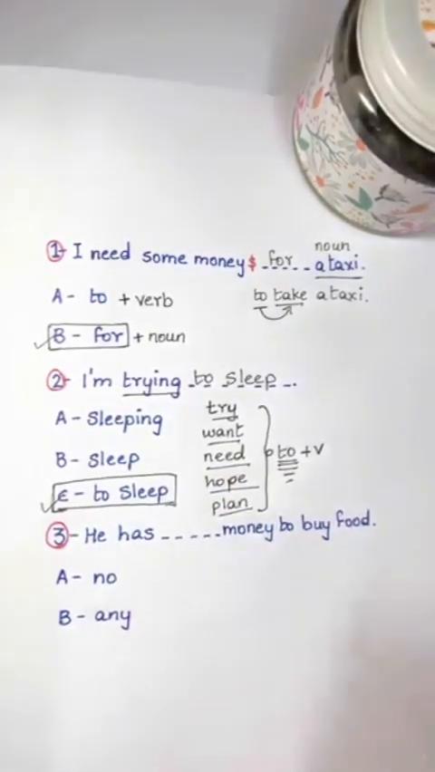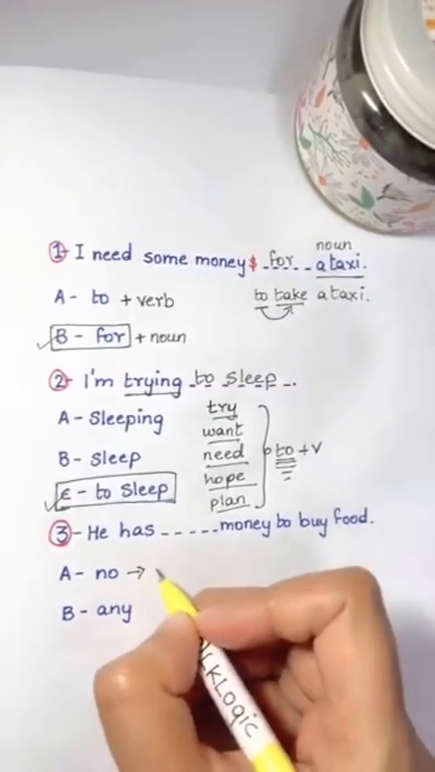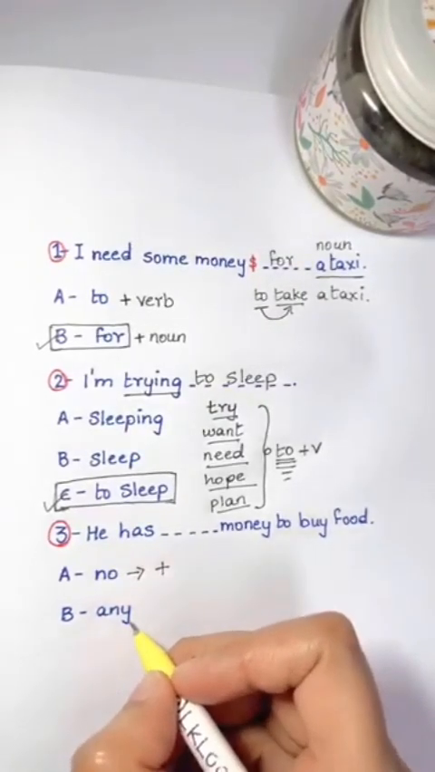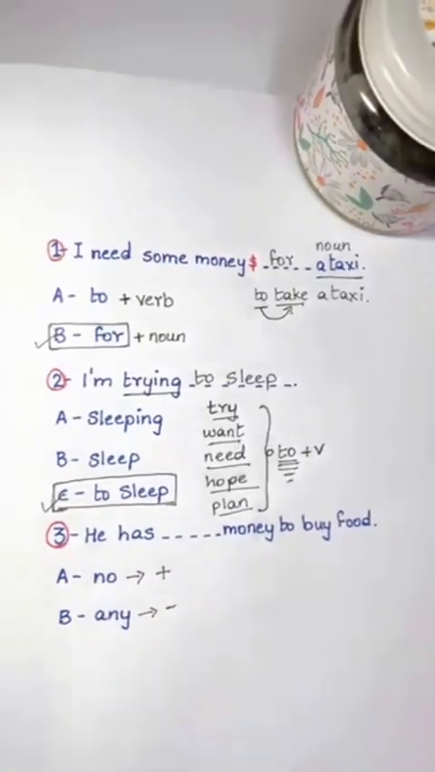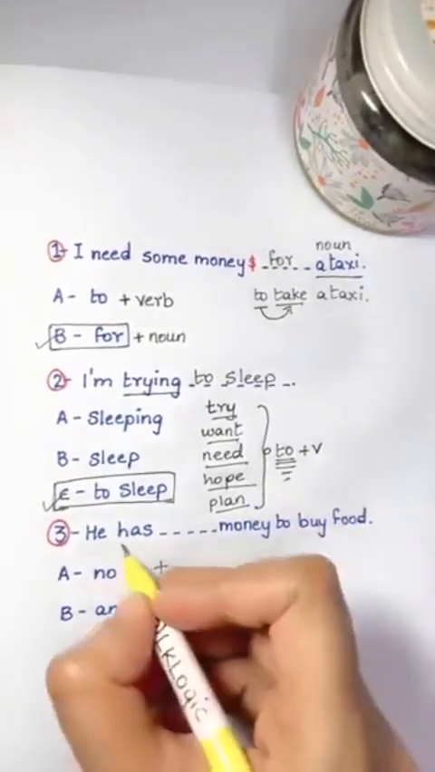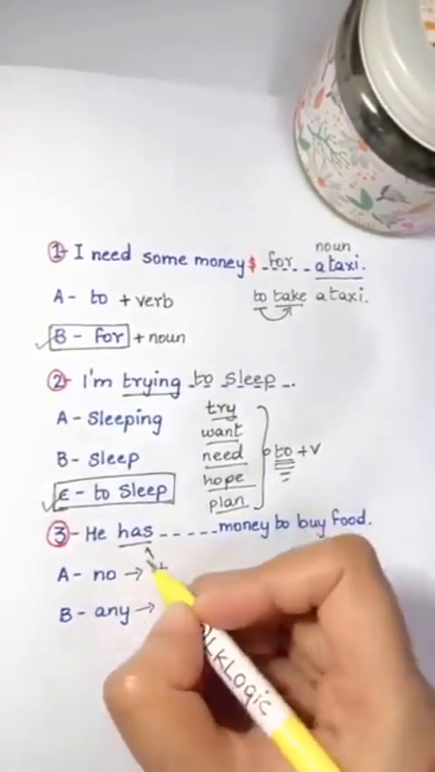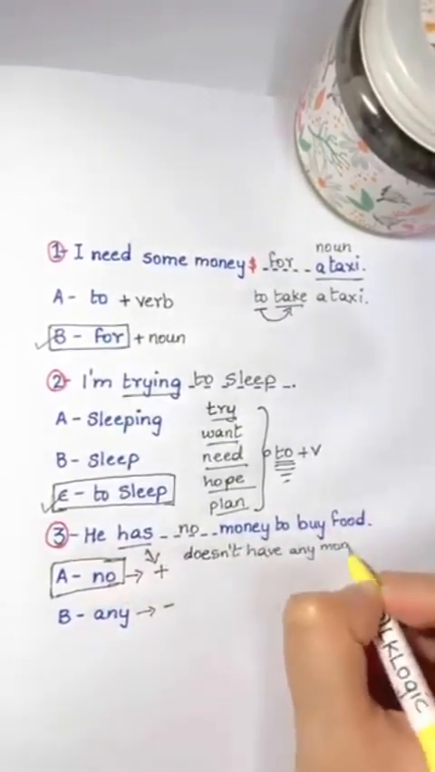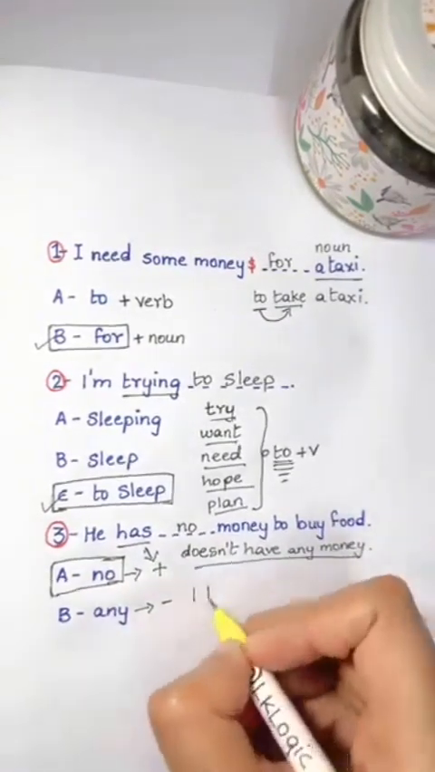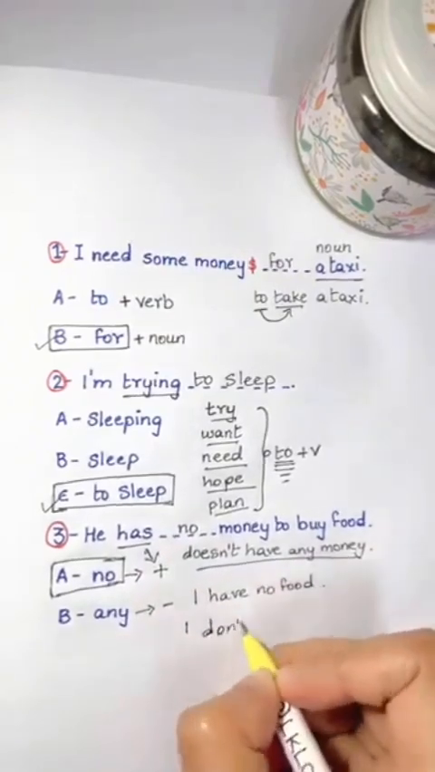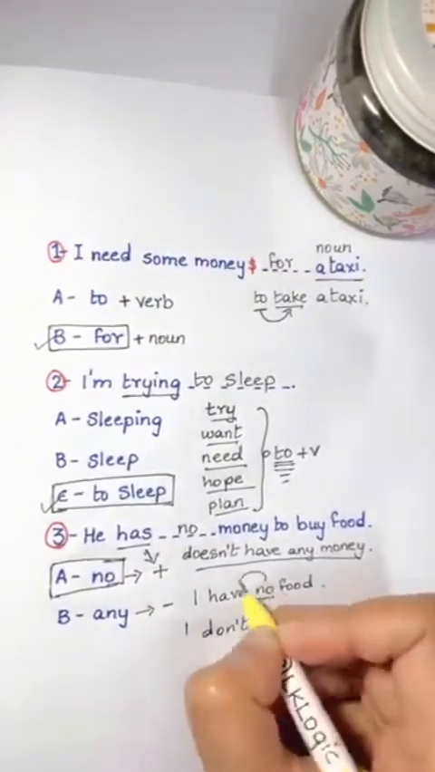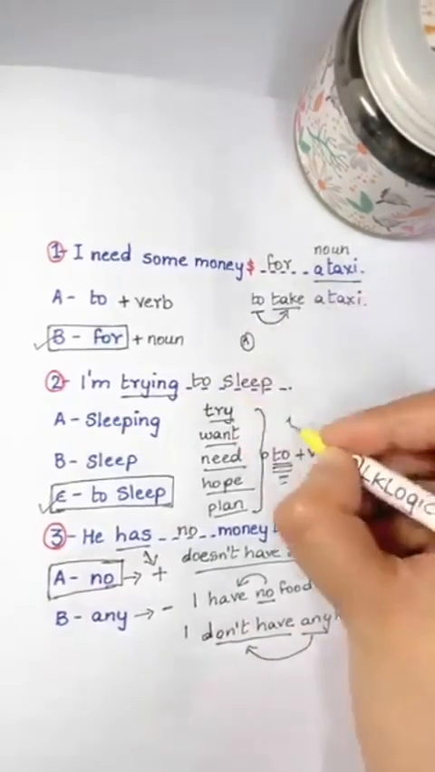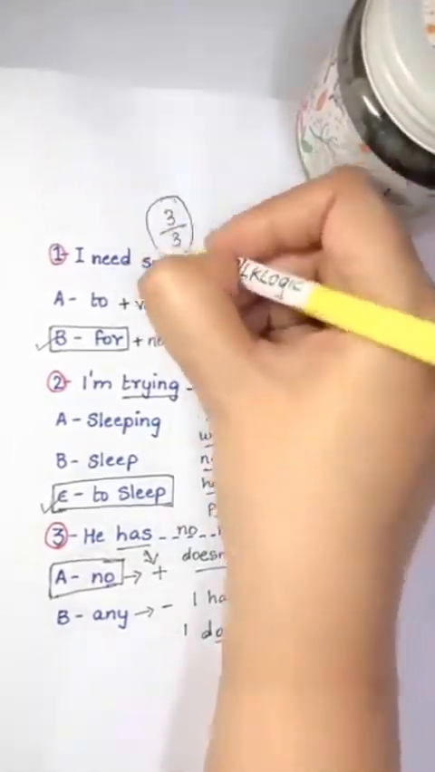He has dash money to buy food. No money? Any money? Listen guys, no is a negative word, but it comes in a positive sentence. The verb should be positive without not. Any comes in a negative sentence. When you see not in a sentence, choose any. The verb here is has, a positive verb. So we use no. He has no money, and it means he doesn't have any money. So that's the difference between no and any. We can say I have no food, which means I don't have any food. No comes with a positive verb. Any comes with a negative verb and they have the same meaning. Give yourself a mark on each one and write your marks in the comments.